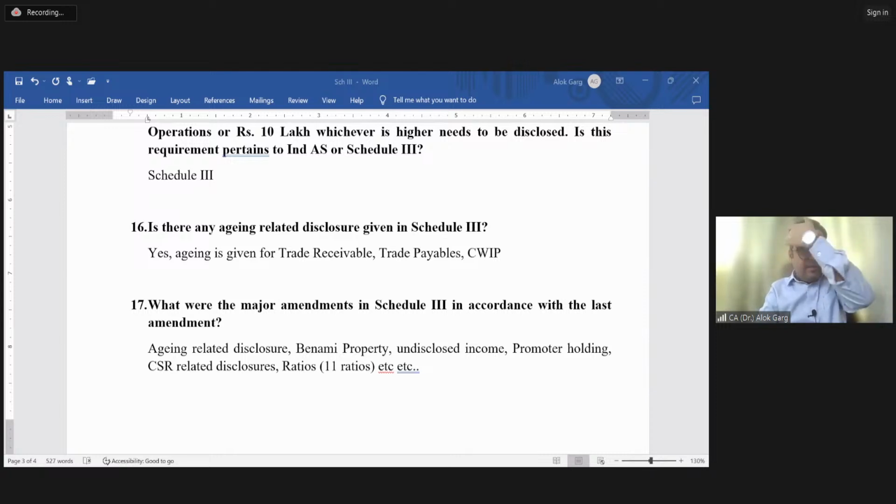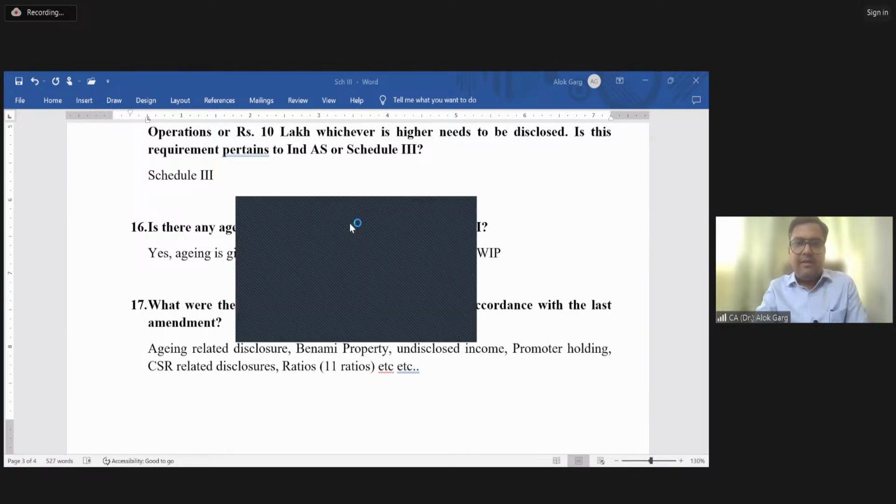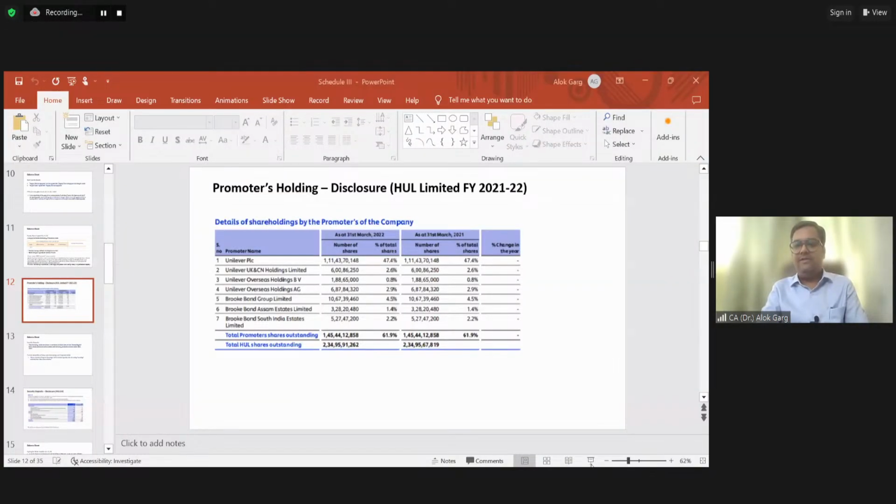But if the company has a promoter, okay, and that promoter is having a share capital, so let me show you with the help of this example here, and do let me know if my PPT is visible, guys. I have a real life example from Hindustan Unilever Limited. Yes, I hope it is visible.